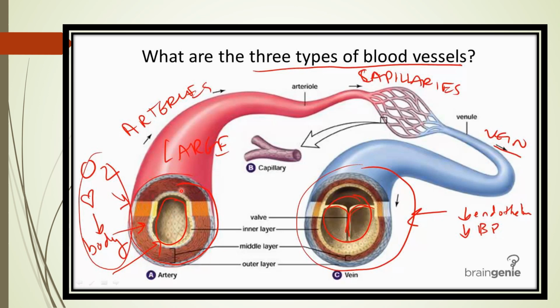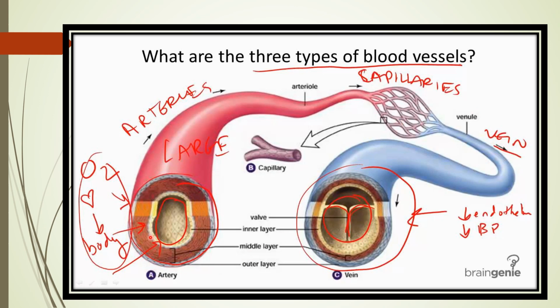And when there is an exchange between oxygen and carbon dioxide, at that time arteries are going to divide into fine blood vessels that we call capillaries. So there are three types of blood vessels: artery, capillaries, and veins, right?